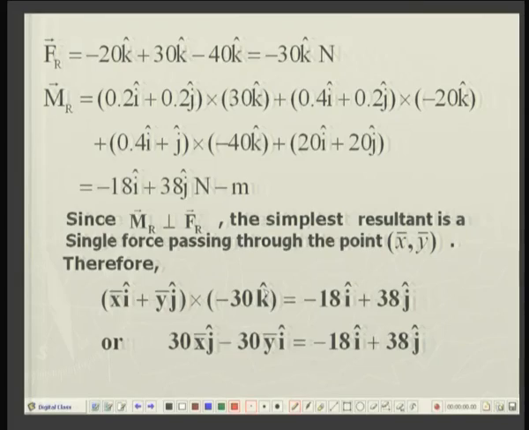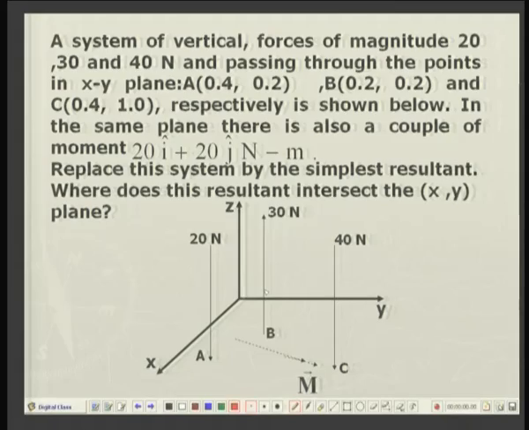Let us see this. Because all the forces are parallel to the z axis, they are parallel to the k unit vector. So the first, second and third forces are all in the k direction. The resultant is very easily obtained: minus 30 k newtons. In shifting these parallel forces to the origin, we have r cross F. You can again see that the location of point A is 0.4 i plus 0.2 j.